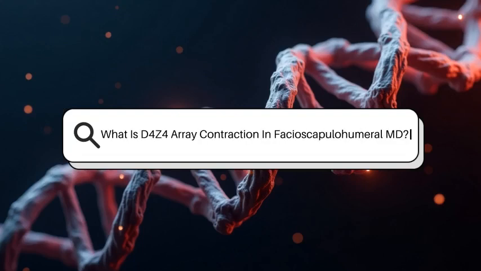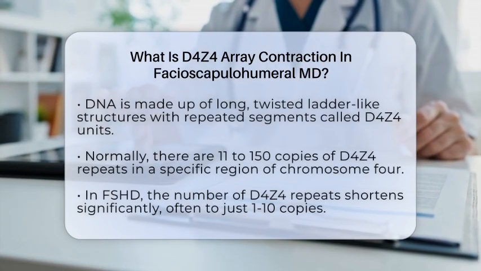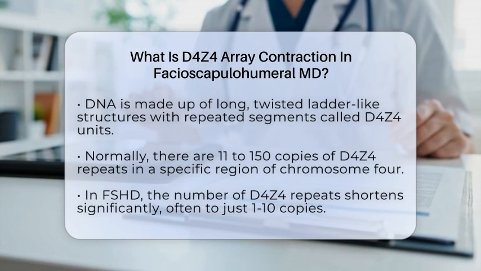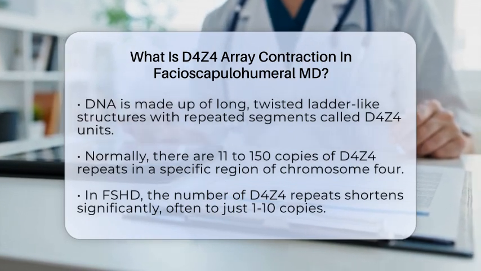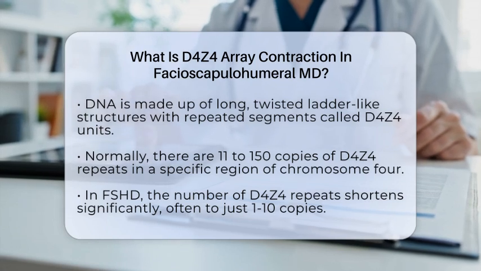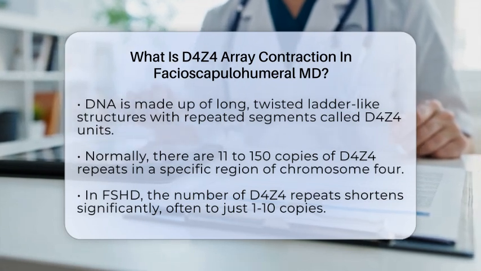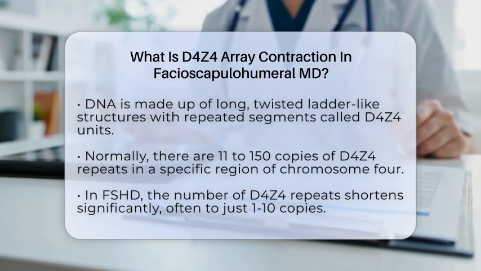What is D4Z4 array contraction in Facioscapulohumeral muscular dystrophy? Imagine your DNA as a long, twisted ladder made up of many building blocks. In some parts of your DNA, there are repeated segments called D4Z4 units. These repeats are usually present in a specific number, between 11 and 150 copies.